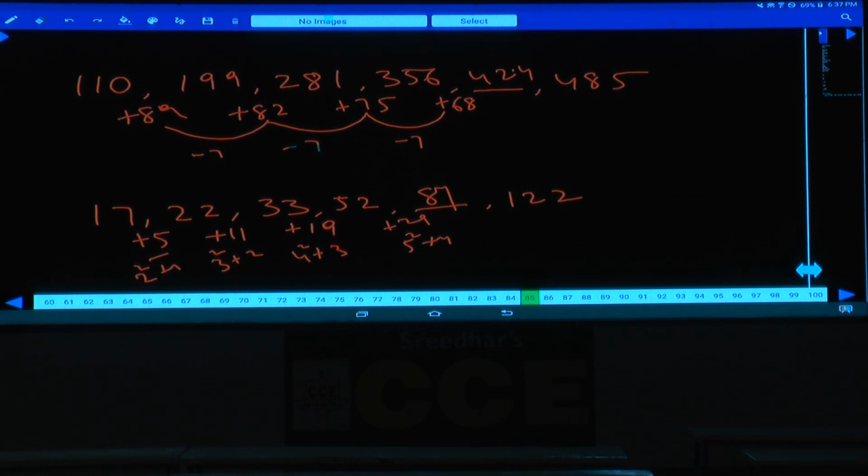Done with this paper? Or else you can go for the difference also. 5 and 11, the difference is 6. Next difference is 8, 11 and 19. Next one is 10. Plus 6, plus 8, plus 10, plus 12. Difference of differences, you can get the answer. In either way, you can work out this. Done with this? And this is about paper number 33. And the next is